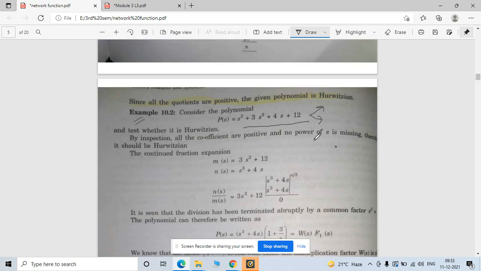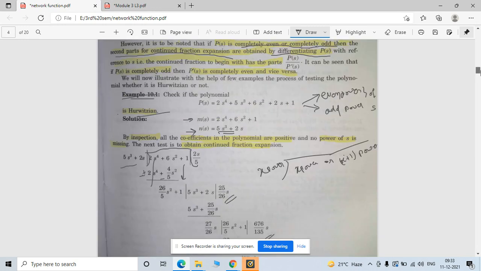So this is your even function, and this is your odd function. Now see, in the first case, the higher power of the function is even, right? That's why the odd power part becomes your divisor, and the even power part becomes your dividend.